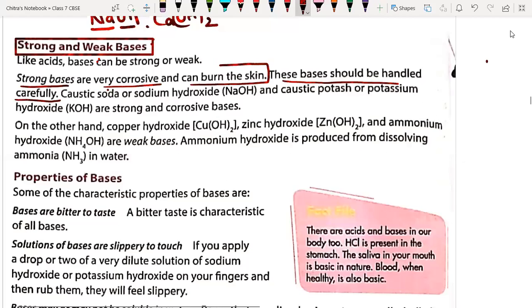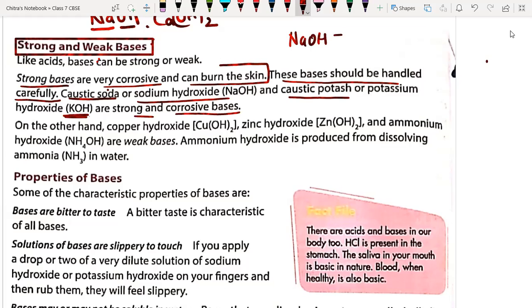Next, caustic soda. Sodium hydroxide, NaOH, is also called caustic soda, not potassium hydroxide. Caustic potash is called potassium hydroxide, KOH. These are strong and corrosive bases. So I'm writing here: